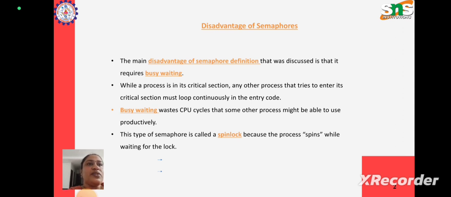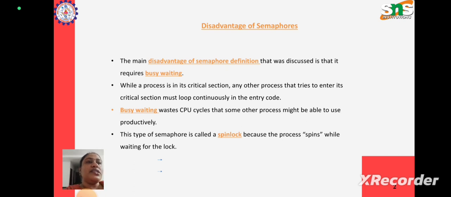In the previous lecture, when we discussed the definition of semaphores, we saw how it works. There was a while loop, and when a process tries to enter its critical section, if some other process is already executing its critical section, then that process will get stuck in its while loop until the other process exits from its critical section. So when one process is not able to enter its critical section, it is stuck in the while loop. It is going to loop continuously in the entry code and keep waiting there. That is what we mean by busy waiting.